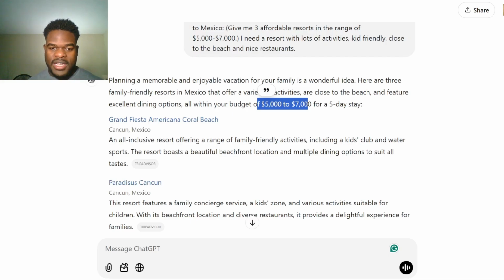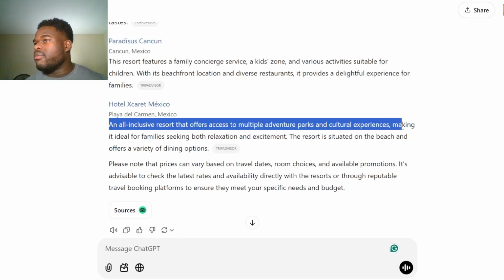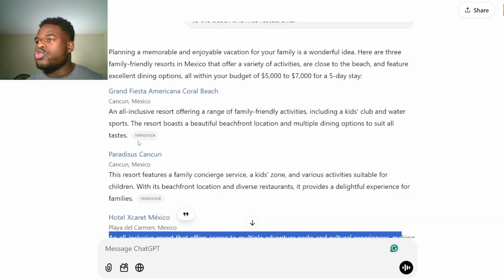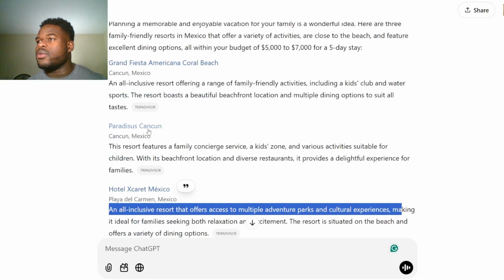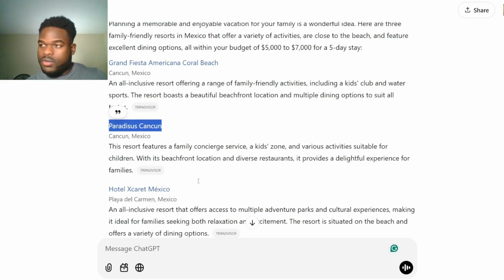Within this 5-day trip, you want perhaps fun excursions, local nice beaches, food, restaurants, and daily activities for children, which it also has. So let's say we go here, and it also shows you where you can book it, which is great. Which one should I choose? Okay, let's use the second example, Paradise Cancun. All right. So now we have the trip, so we can easily go and set the trip. Now you have the trip all set and ready, and you have an idea where you want to go.